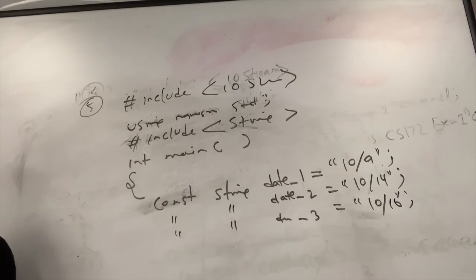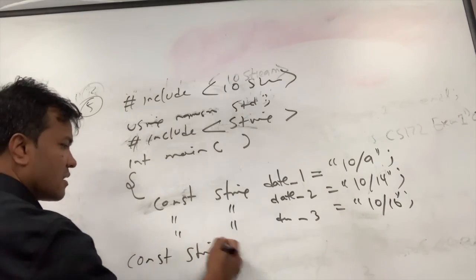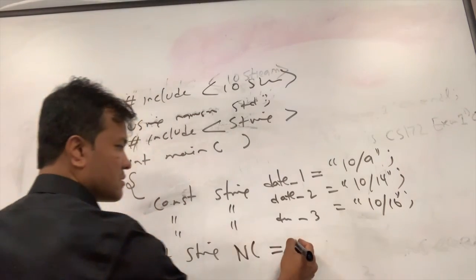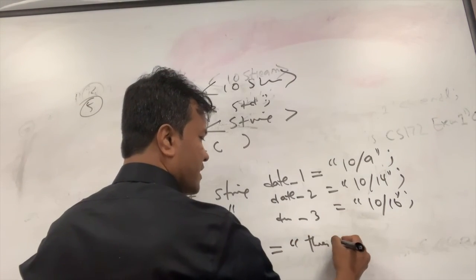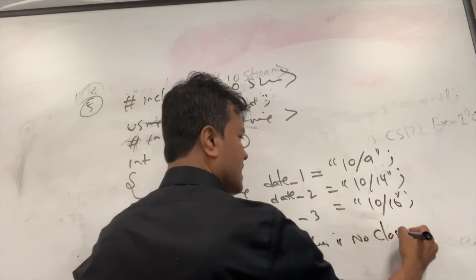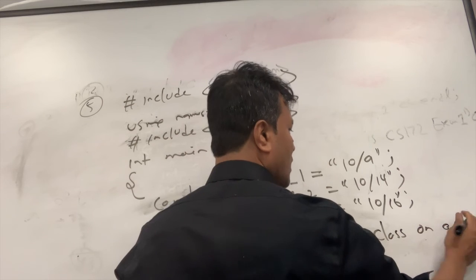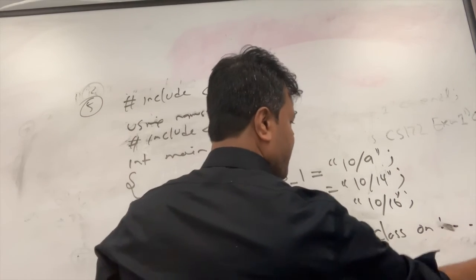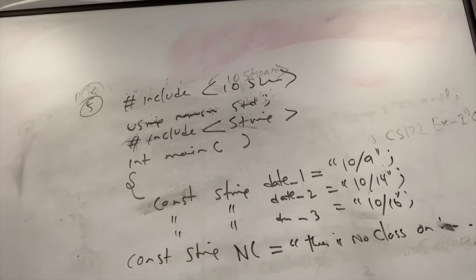All right, so what are we going to do now? Should we write cout? No, we need more. const string, another one. Good, that's the most important one. Give a name, NC is good. NC is equal to what? There is no C class. There is no class on above 3 days. Yeah, no class on above 3 days.